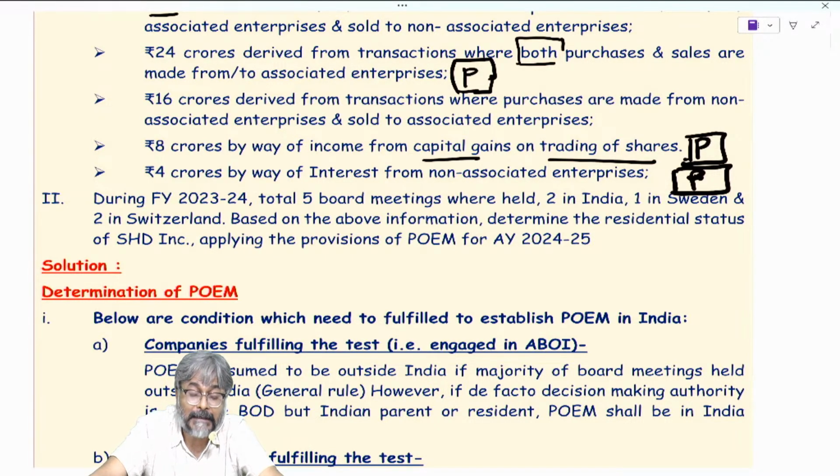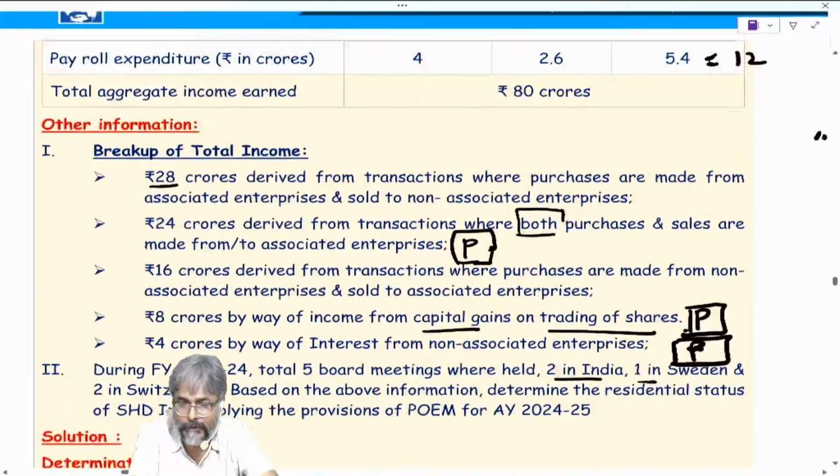The conclusion is that the POEM is presumed to be outside India, provided the majority of the board meetings are not taking place in India. Majority of the board meetings are taking place where? Outside India. So see over here, total 5 board meetings are held: 2 in India, 1 in Sweden and 2 in Switzerland. So total outside India is 3. Majority is outside India, and hence POEM is also outside India.